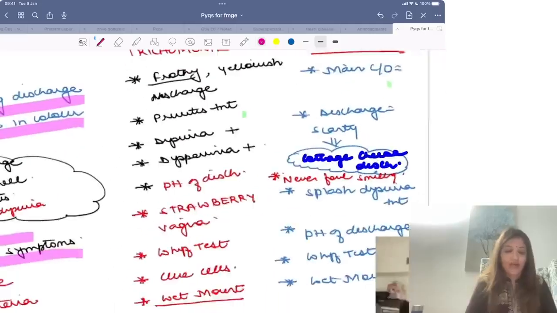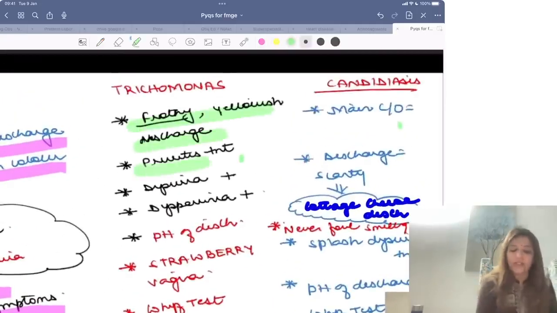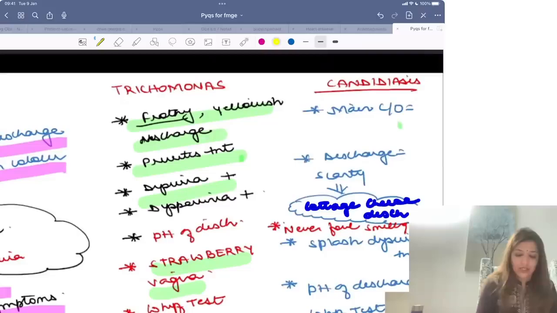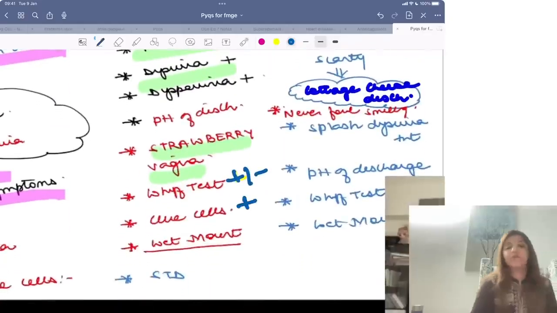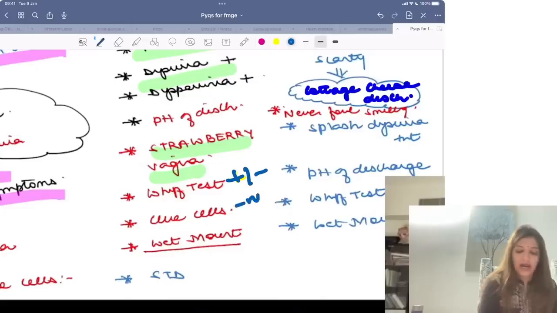In case of trichomonas, your question will say that patient has a frothy yellowish green discharge, pruritus is present, dysuria is present, you get a strawberry vagina, whiff test can be present or it may be absent. Clue cells are absent.